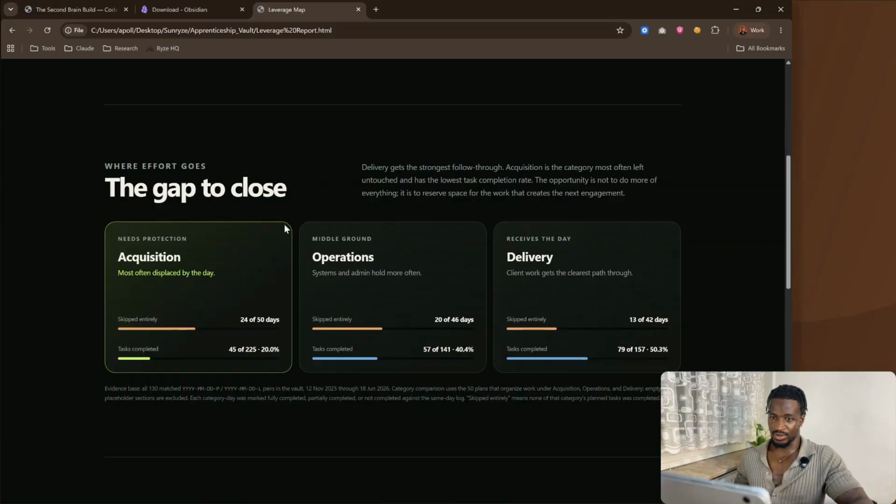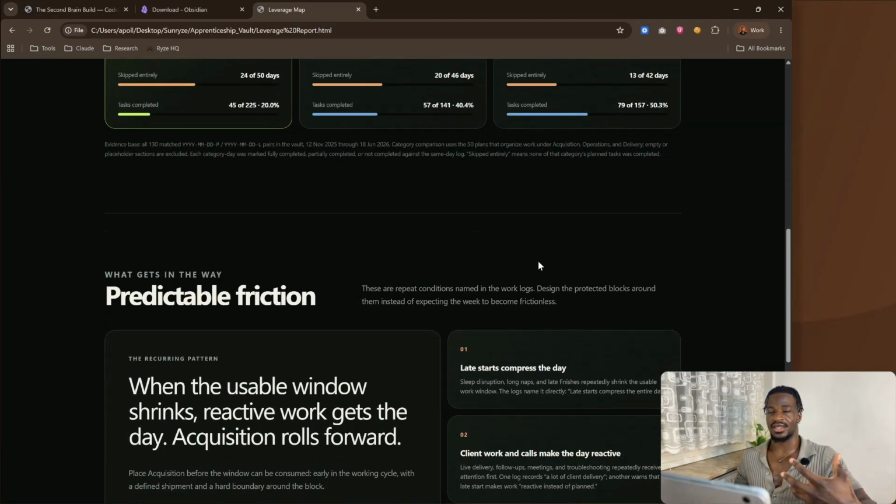So here it shows the gap to close. Delivery gets the strongest follow through. Acquisition is the category most often left untouched and has the lowest task completion rate, so reserve space for the work that creates the next engagement. Acquisition is most often displaced by the day. Yeah, this is definitely true. It's basically just saying that I need to focus more on my acquisition and sales stuff for the business. Operations is like a middle ground, and then delivery, which is the work I do for clients, gets the clearest path through. So it's basically showing me I can get the most leverage by focusing on acquisition and sales.